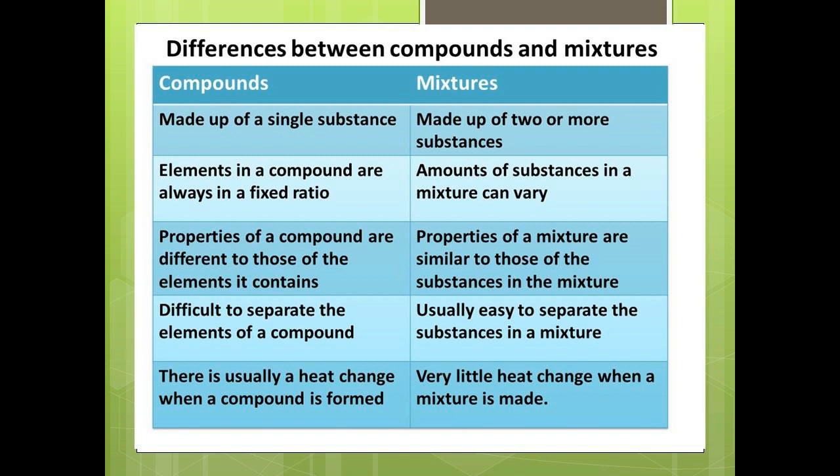Properties of a compound are different to those of the elements it contains. Properties of a mixture are similar to those of the substances in the mixture. It is difficult to separate the elements of a compound. It is usually easy to separate the substances in a mixture. There is usually a heat change when a compound is formed. There is very little heat change when a mixture is made.